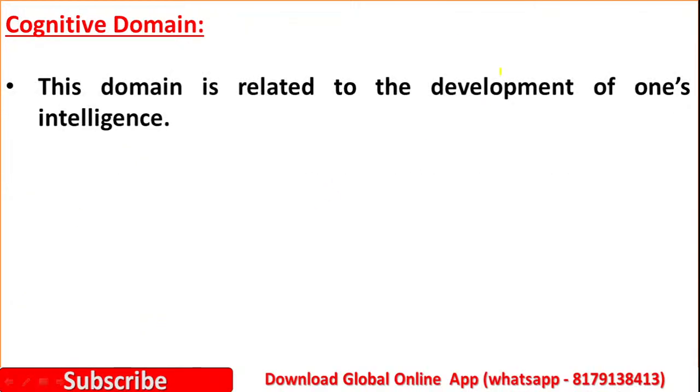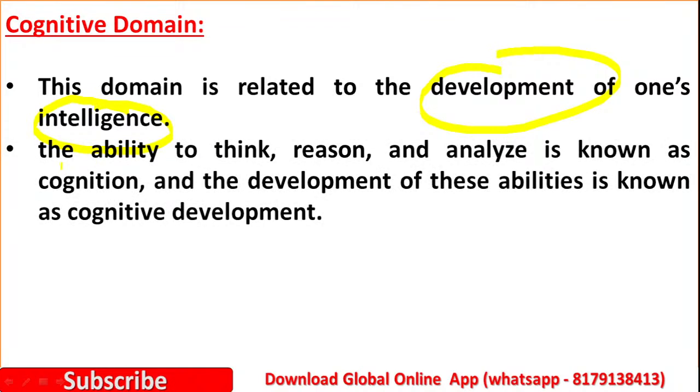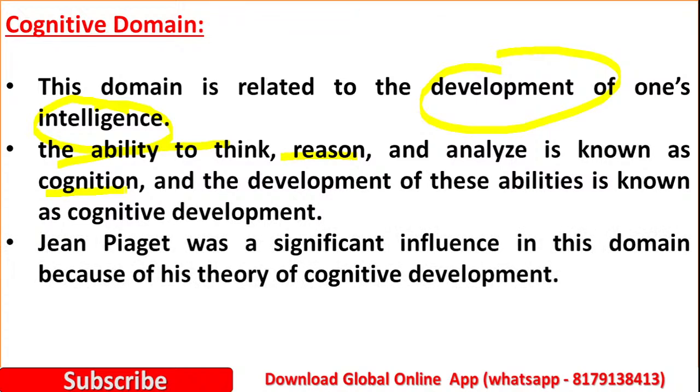Next let us move to the cognitive domain. This domain is related to the development of one's intelligence. Please remember, cognitive development is related to intelligence. Here the ability to think, reason, analyze is known as cognition. The students will start thinking, they develop the habit of thinking, reasoning and analyzing. All these abilities will be developed in the children. Jean Piaget was a significant influence in this domain. He gave the cognitive theory of development.